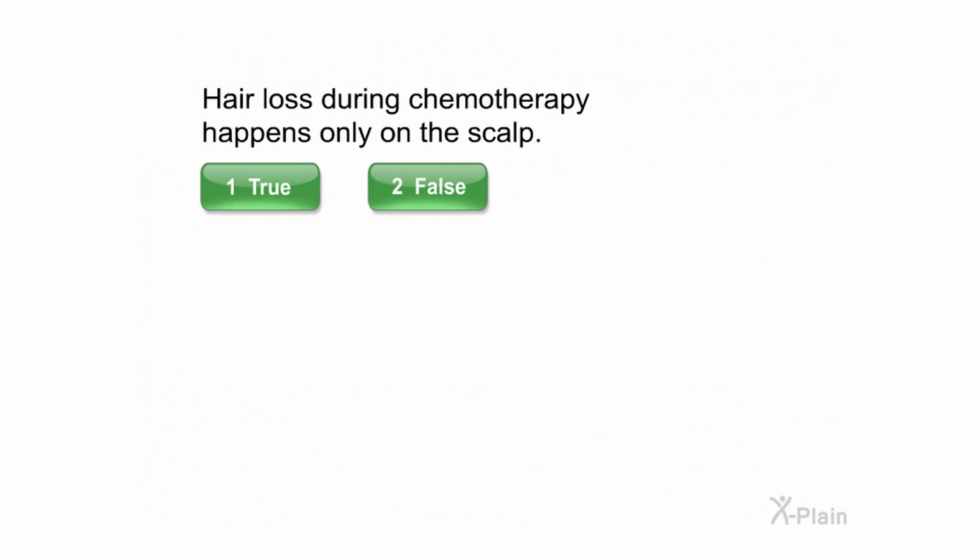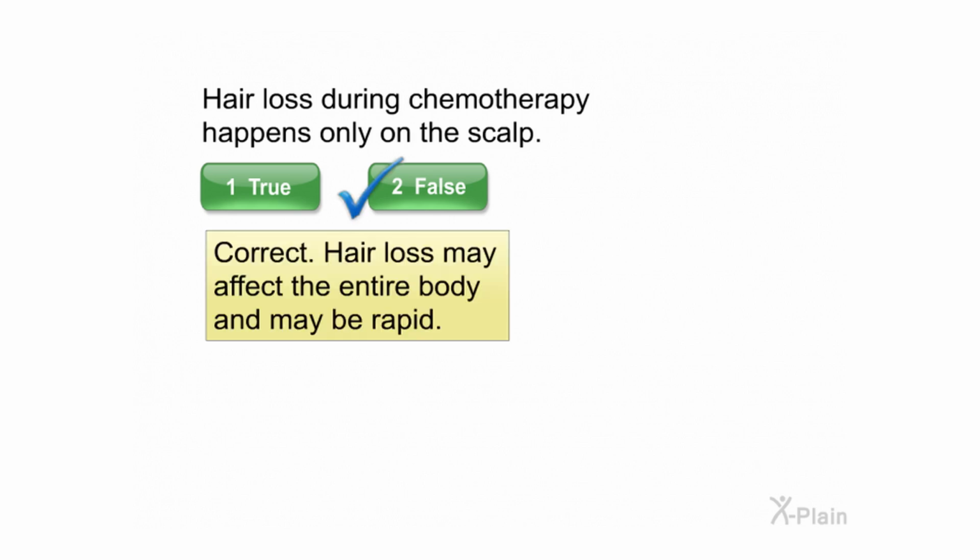Hair loss during chemotherapy happens only on the scalp. Select true or false. Correct. Hair loss may affect the entire body and may be rapid.